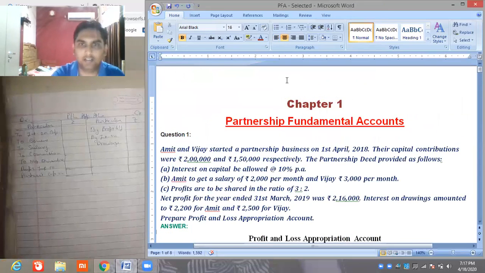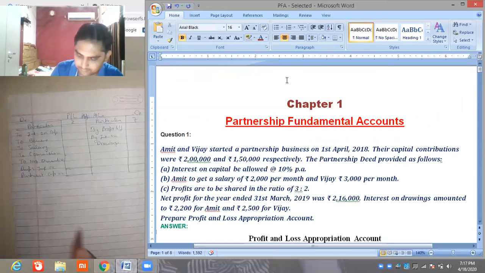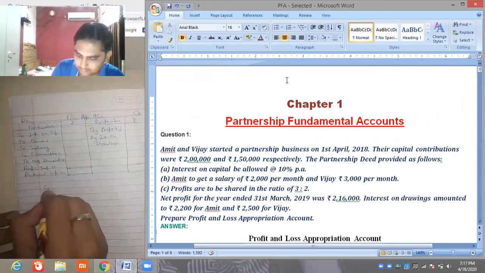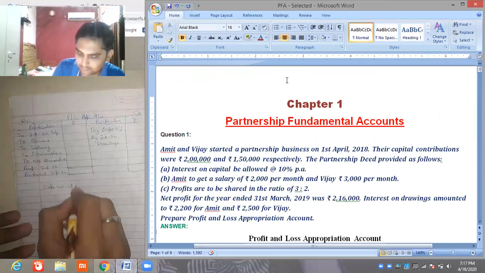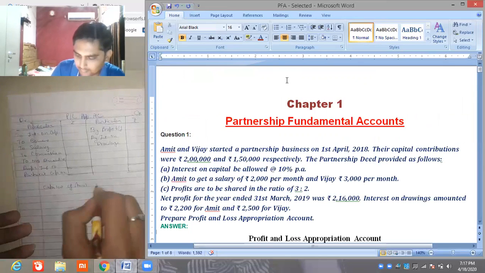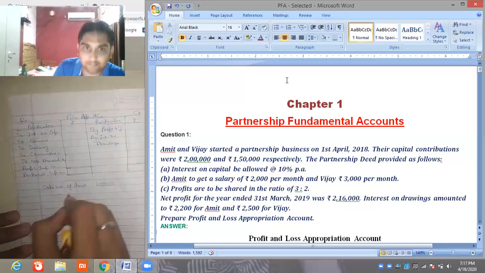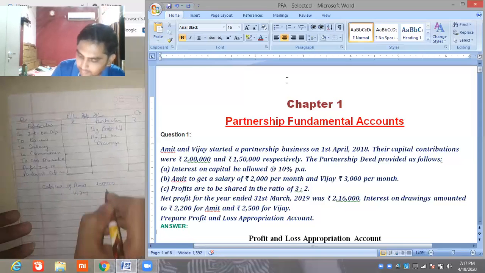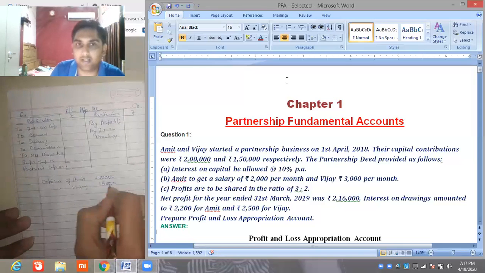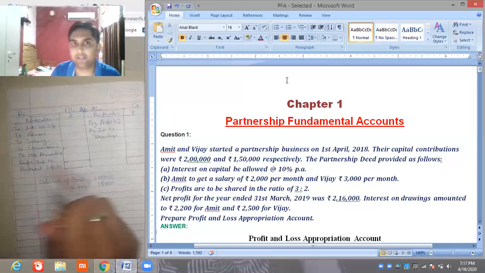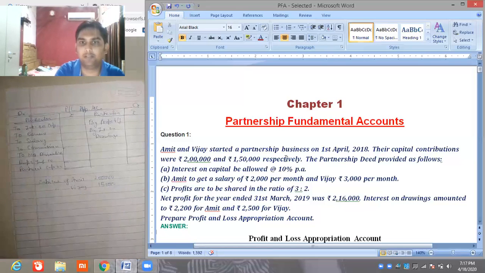As you can see, the capital of Amit, ₹2 lakh. Capital of Vijay, 1,50,000. And the interest on capital, 10% per annum.